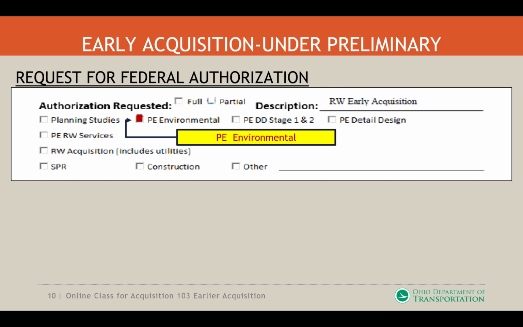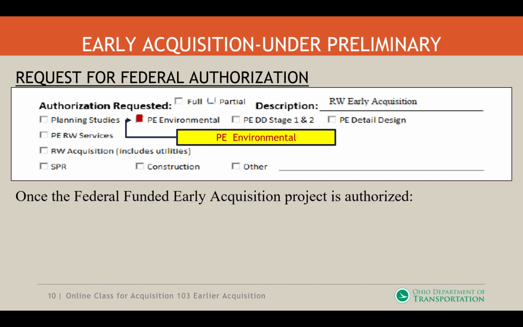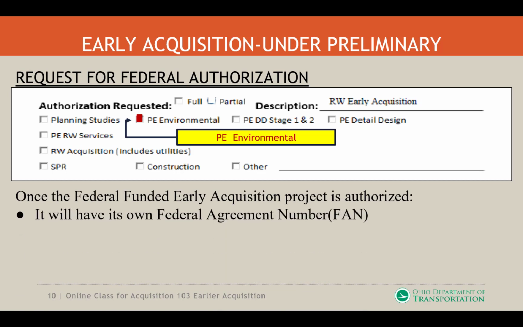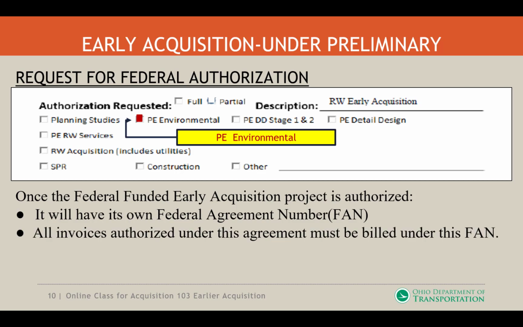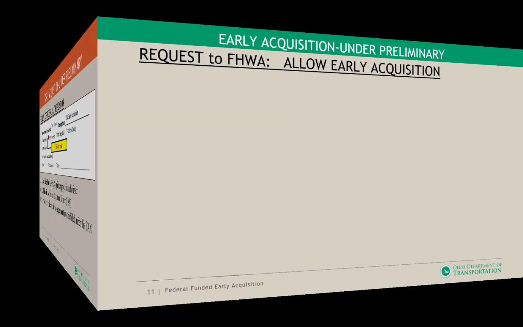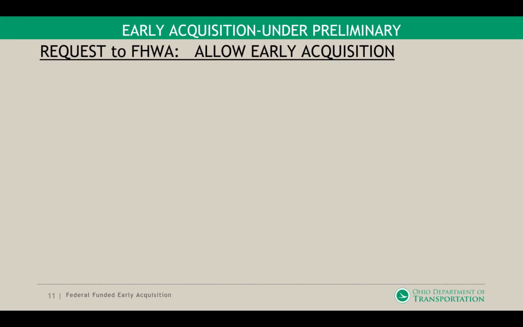So that way you'll be able to know that it is consistent with what you are requiring under preliminary engineering. Once the funded early acquisition project is authorized, it will have its own federal agreement number, known as the FAN. All invoices authorized under this agreement must be billed under this FAN. Request the FHWA to allow for early acquisition.